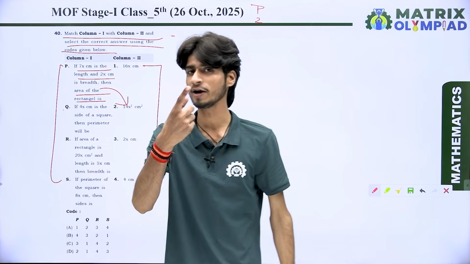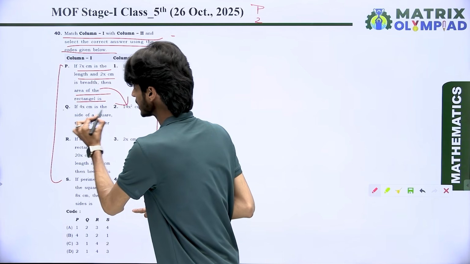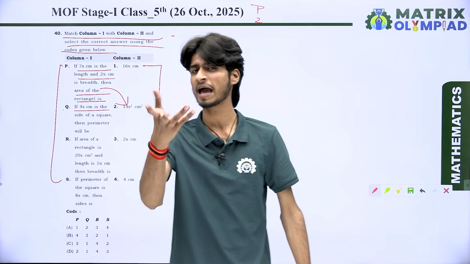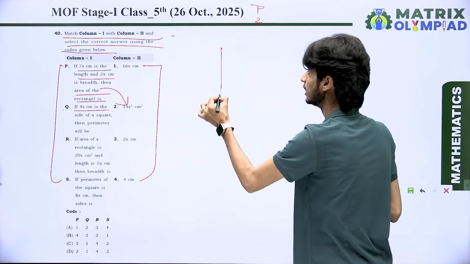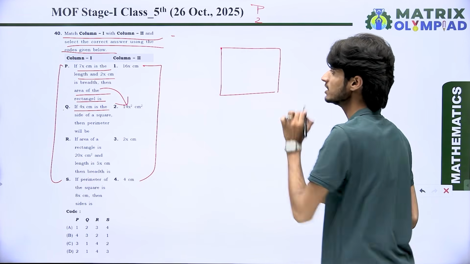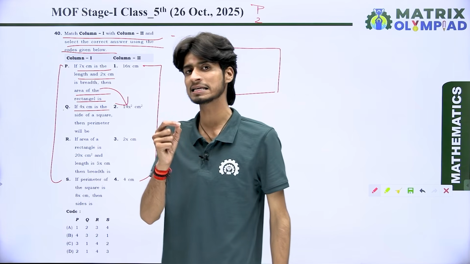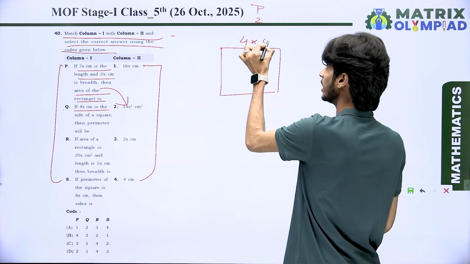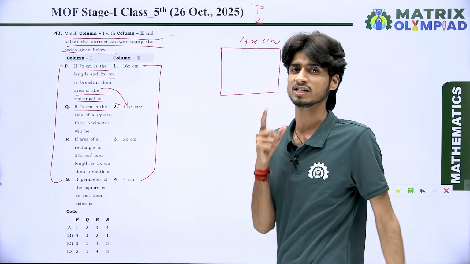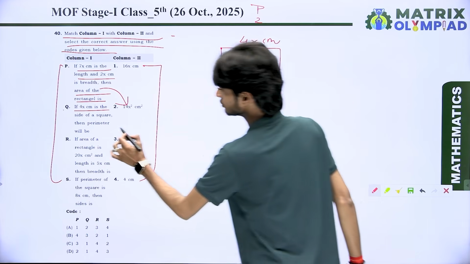Next we have point Q. Look here. If 4x centimeter is the side of a square, then the perimeter will be. That means we have a square shape, whose side measures 4x centimeter. It means the length of all its sides is 4x centimeter each. Got it? And we want to find out its perimeter.